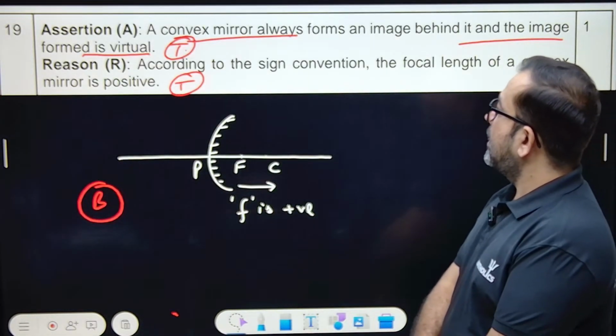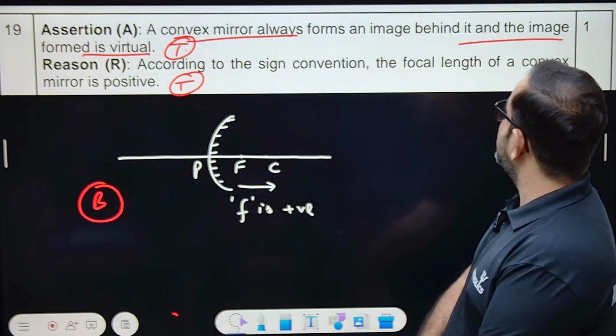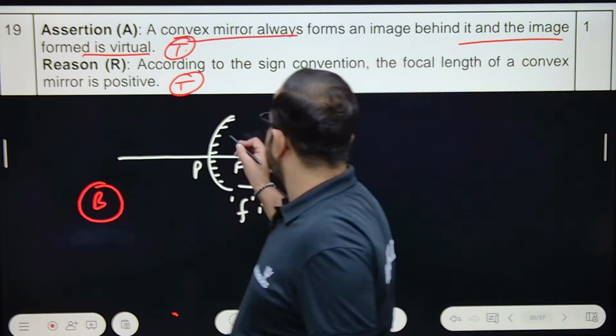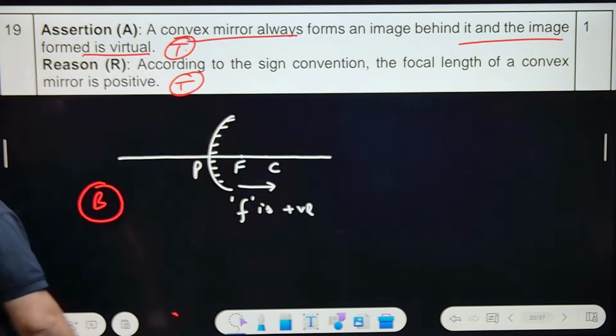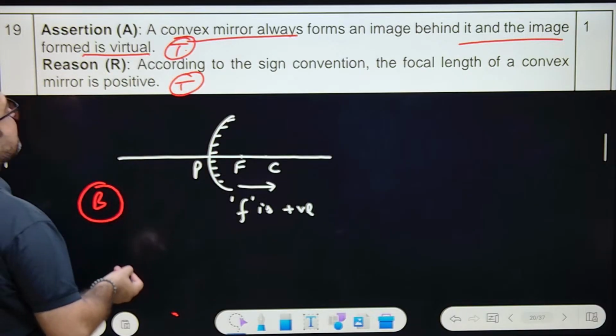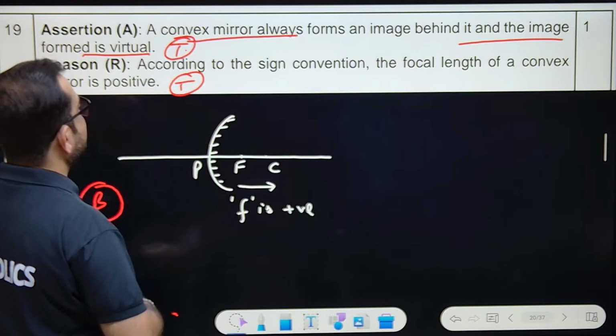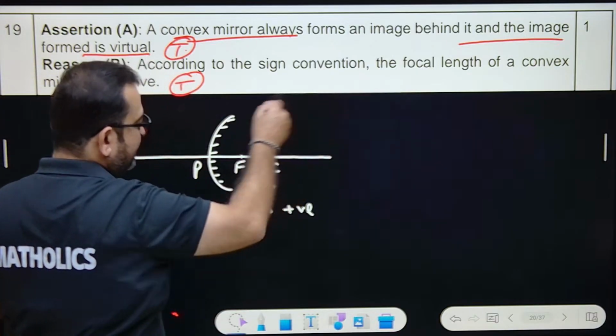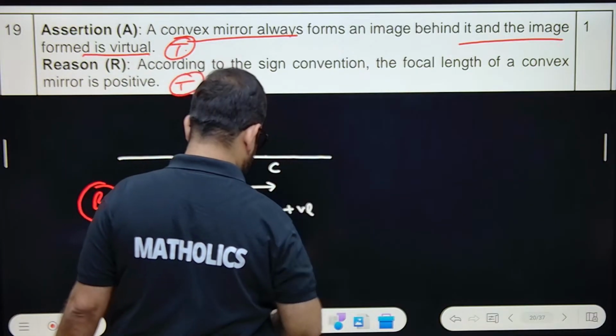So let's move forward to question number 19. Assertion: A convex mirror always forms an image behind the mirror, and the image formed is virtual. Yes, a convex mirror always forms an image behind it, and the image formed is virtual. Reason: according to the sign convention, the focal length of a convex mirror is positive. Yes, it's on the right hand side, so it is positive.